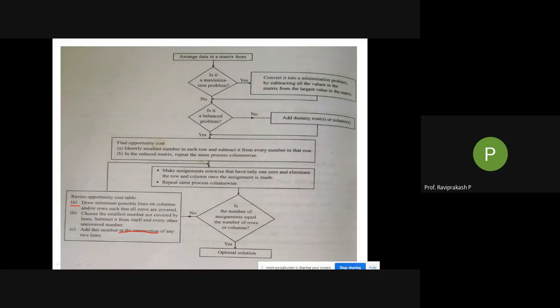Again, go row wise, check these squares, zeros. If only one is there, put the square, then cross off the column. Then go to the next column, next row. Check whether only one zero is there or more zeros. If more zeros, go to the next row. If only one zero, mark that zero and cross off the column. Okay, so I'll explain this once again.